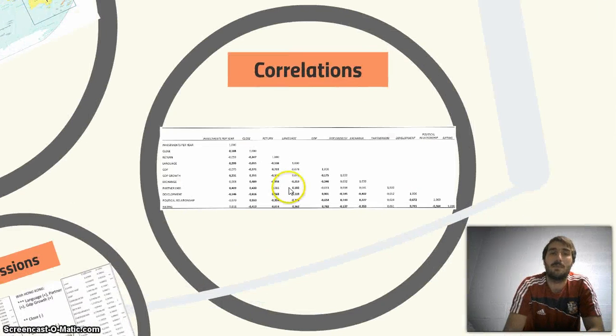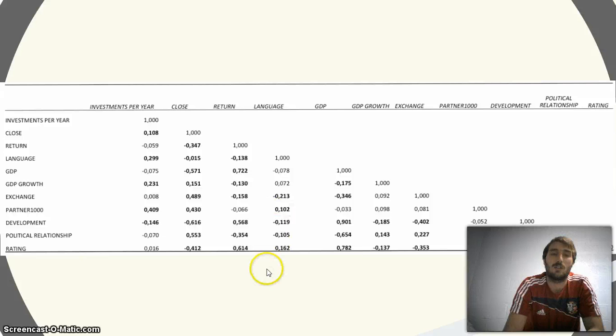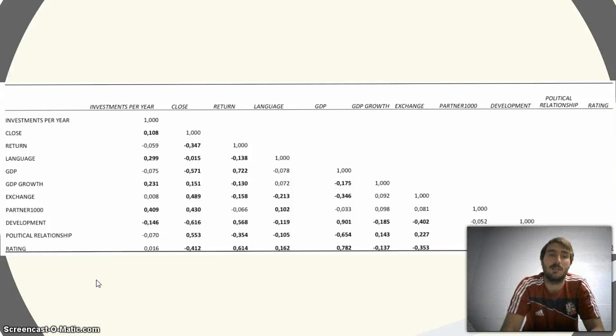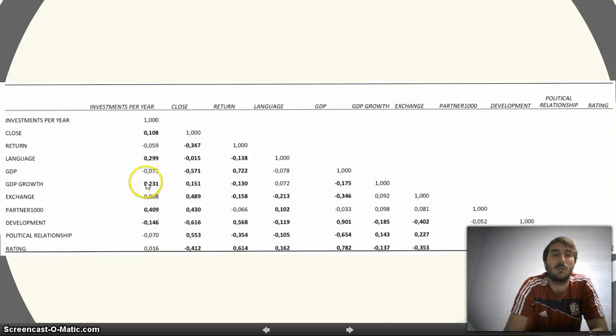After some descriptive statistics, we created a correlation matrix to get an idea of what can influence the investments per year. As you can see here, we have a significant but low coefficient for language and investments per year, but it is positive and it can give us an idea of how language can influence the investments, and it's the same for GDP growth and for partner. On the other hand, we have a negative coefficient for development and another negative coefficient, but it is not statistically significant for political relationships. Only values in bold type are statistically significant.